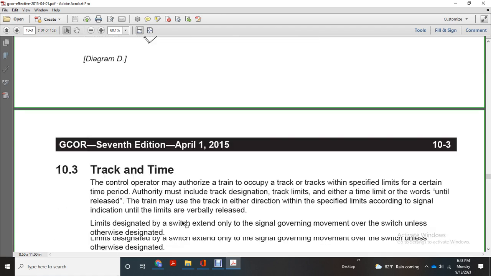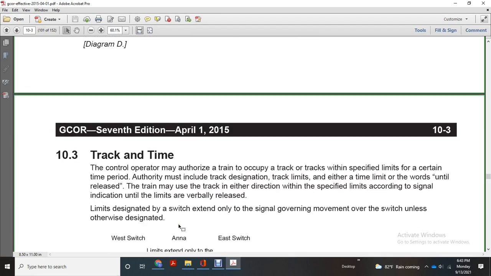Diagram D, track and time. The control operator may authorize the train to occupy the track within the specified limits for a certain time period. The authority may include the track designation, track limits, and either the time alignments or the words until released. The train may use the track in either direction within the specified limits according to the signal indication and the limits of the verbal release.